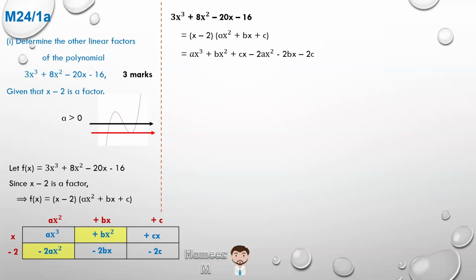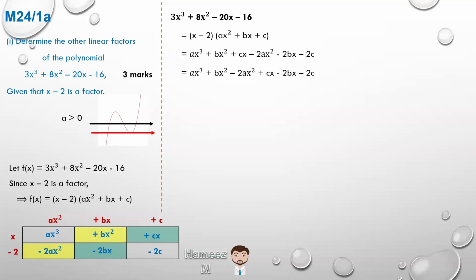Anything else that is like terms? Yes, we have the term with x in it, cx, and we have the term with minus 2bx in it. So we've recognized now that we have ax cubed, we have two terms in yellow, which are like terms, we have two terms in green, and then we have minus 2c. So let's write it in that order. So ax cubed plus bx squared minus 2ax squared, the two yellow terms, plus the two green terms, minus 2c.